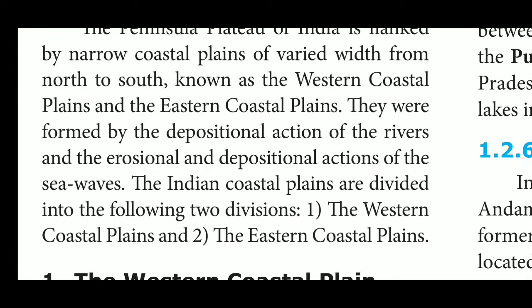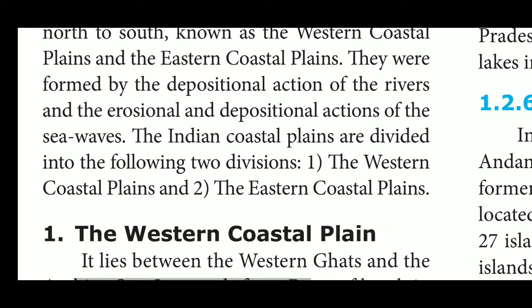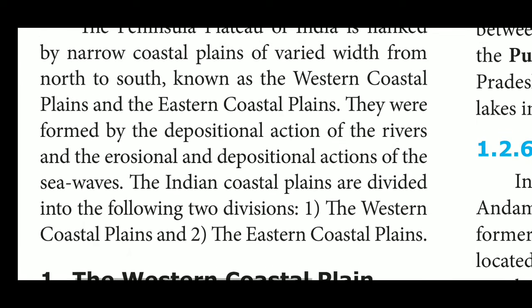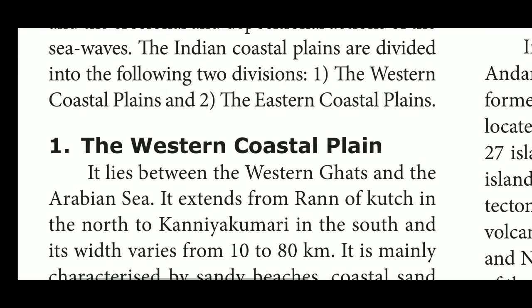See book page number 91, the coastal plains. The peninsular plateau of India is flanked by narrow coastal plains of varied width from north to south, known as the western coastal plains and the eastern coastal plains. They were formed by the depositional action of the rivers and the erosional and depositional actions of the sea waves. The Indian coastal plains are divided into two divisions: the western coastal plains and the eastern coastal plains.